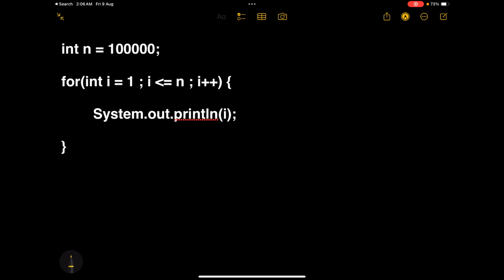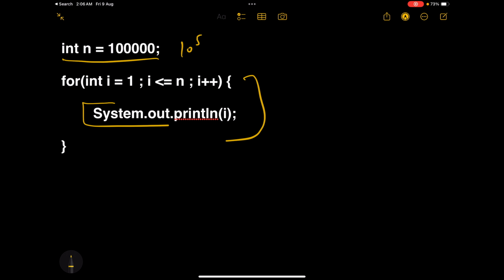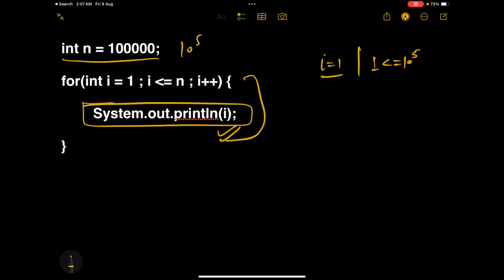On the screen, you can see the example. I have taken a variable int n equals 1 lakh, which is 10 raised to the power 5. And here is a for loop. Inside this for loop, we have just written a print statement that is printing the value of i. Now let's try to find out the time complexity of this for loop. Initially, the value of i is 1. Now we will check whether 1 is less than or equal to 10 raised to the power 5. This condition is true. The flow will go inside the for loop and execute the System.out.println statement, and it will print 1.